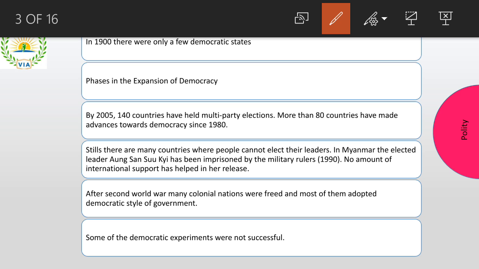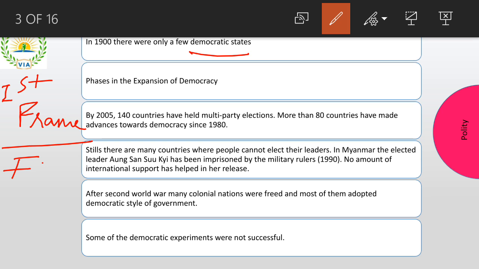So I want you to understand the journey of democracy. So before 1900s, very few countries were democratic, right? Very, very few countries. So the journey of democracy first started with France. I think all of you are aware of French Revolution, right? You will be studying about French Revolution in your history, right? The entire lesson is based on French Revolution.